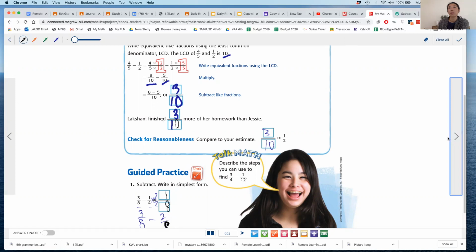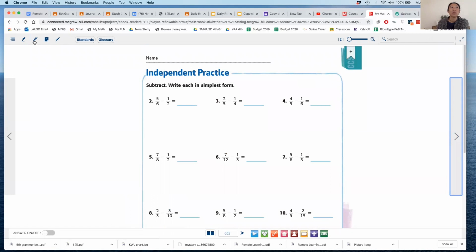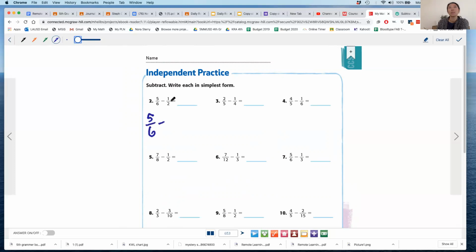All right, let's try out one on the independent practice. 5/6 minus 1/2. Okay, what would be a common denominator between 6 and 2? Well, 6 is a multiple of 2, so let's just use 6. 5/6 minus, how many sixths would be the same as 1/2? 3/6, right? Because 3 is half of 6. Or if you were going to figure out the long way, you would have to multiply times 3, right? 1 times 3 equals 3. 2 times 3 equals 6, right? So 3/6 would be the equivalent fraction.